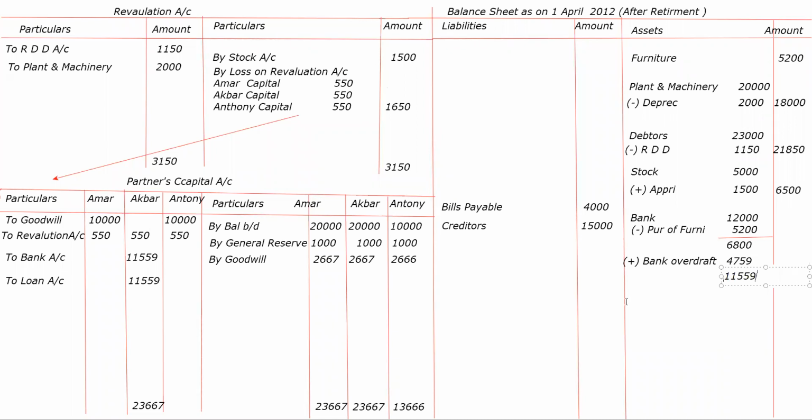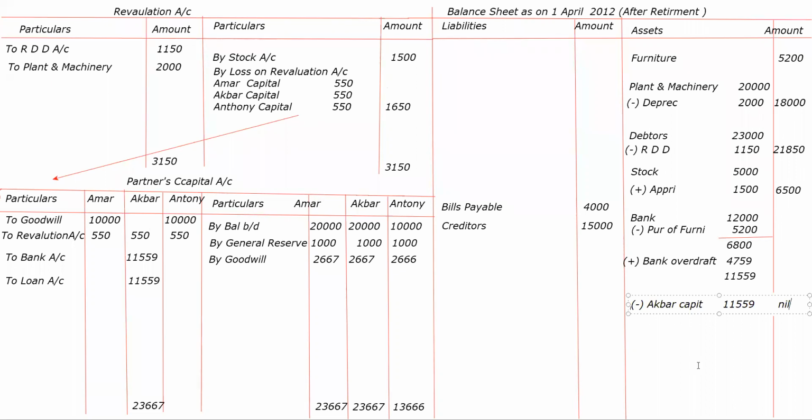Correct. Then only you can pay to our Akbar's capital account. Sir, loan account 58 will come now. 11,558. 1 rupee.